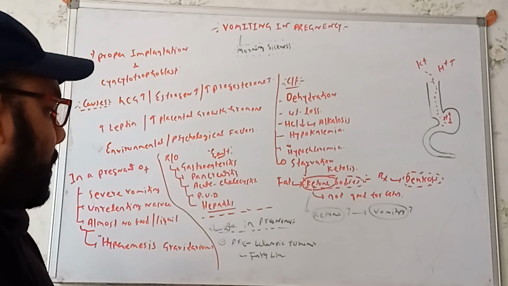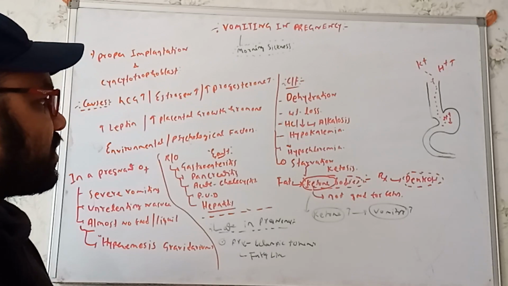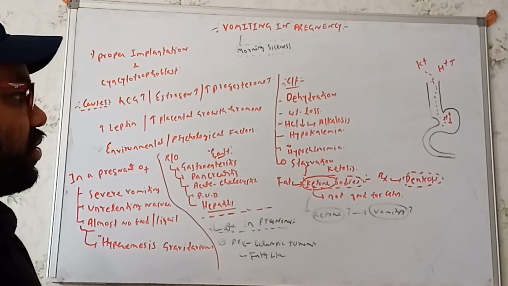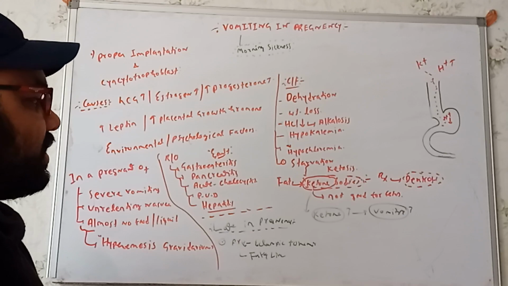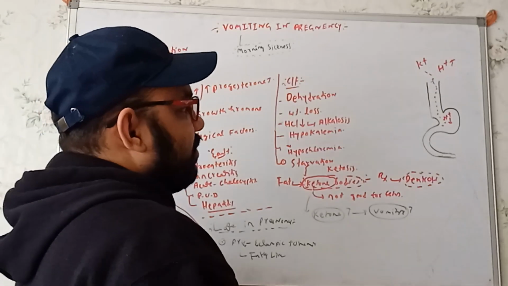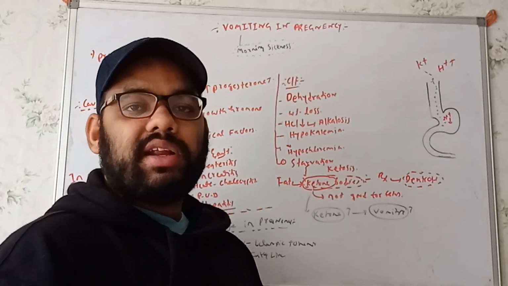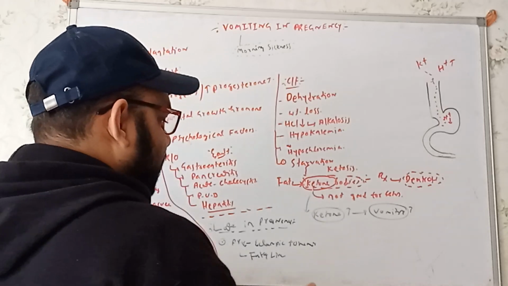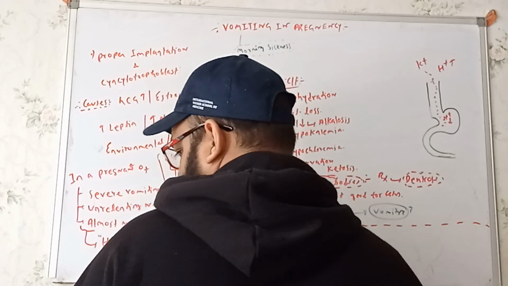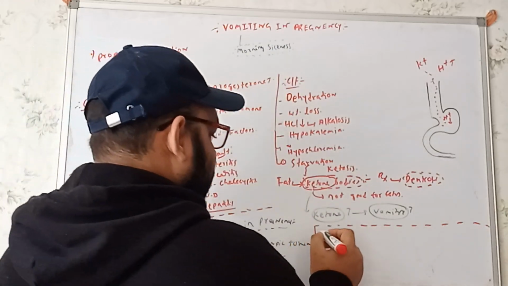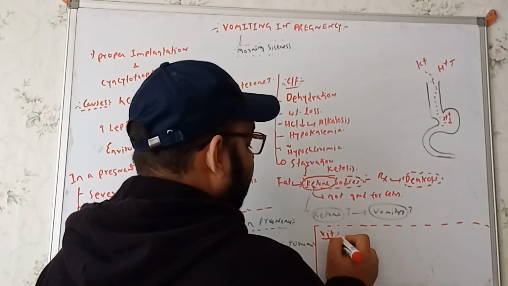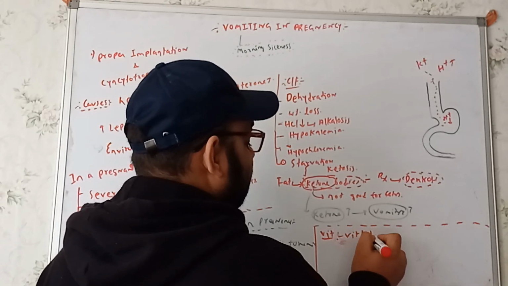Now we'll talk about the complications we can get over here. Before going to the complications, let's define one more thing: from here we can get to see some vitamin deficiency. What type of vitamin deficiency can we get as a result of the severe vomiting? First, we'll get vitamin K deficiency.